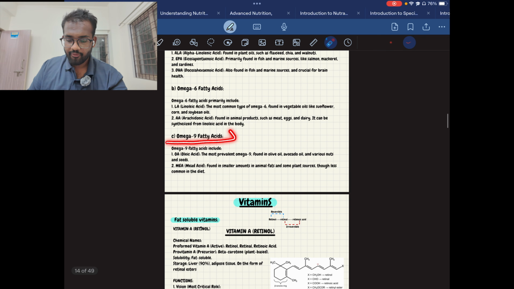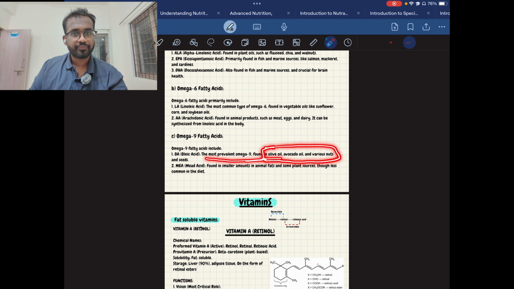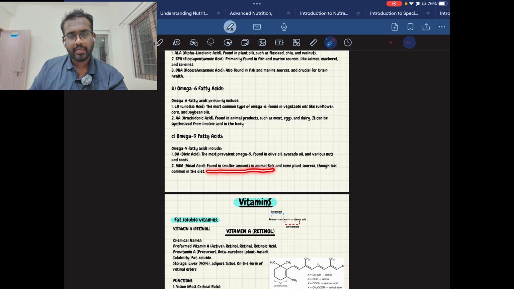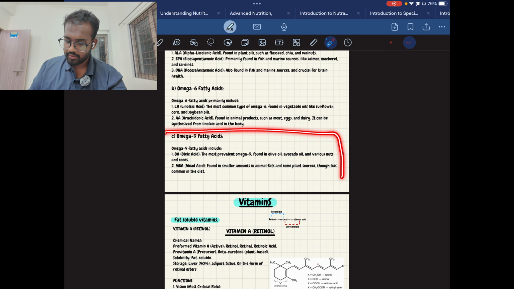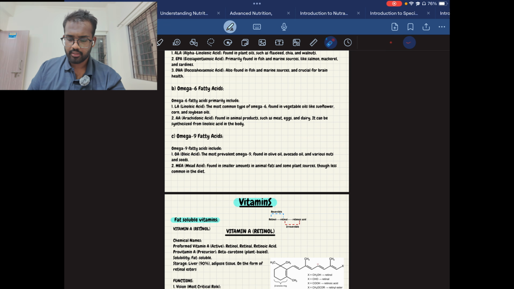And then comes the omega-9 fatty acids. Omega-9 fatty acids have two types, oleic acid and mead acid. Oleic acid is the most prevalent omega-9, present in olive oil, avocado oil, and various nuts. And then comes mead acid, found in smaller amounts in animal sources and some plant sources, though less common in the diet. So it is not too essential because it can be obtained anywhere. This is a minor essential fatty acid.